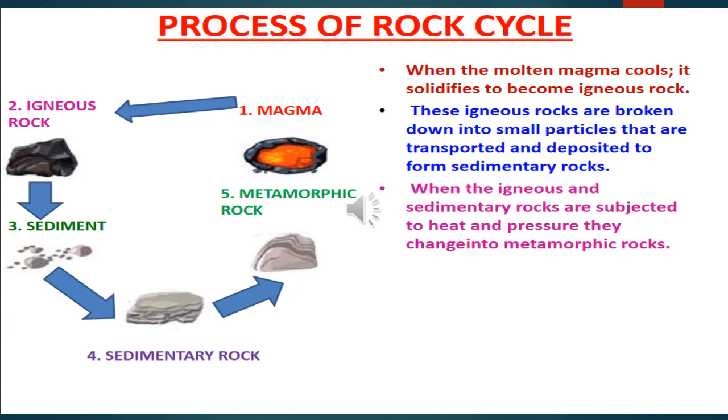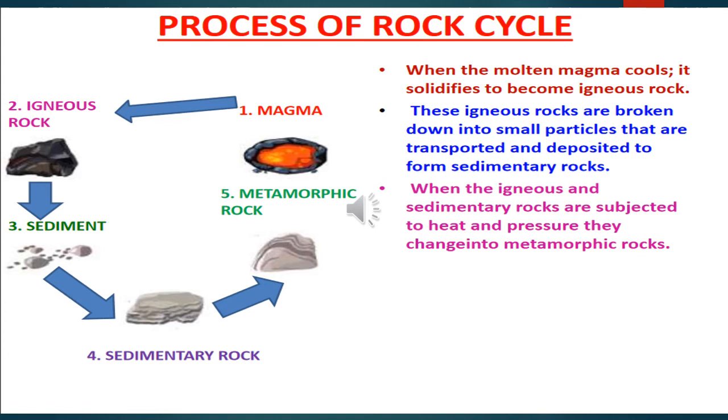So let's understand it. When the molten magma, what is magma and all, you already learned when you learned about igneous rocks. In that video it was explained neatly. When the molten magma cools down, it becomes igneous rocks. Then the igneous rocks, again due to different reasons, break down into small particles. These small particles are called sediments. Then these small sediments are transported and deposited to form sedimentary rocks. They may be transported by wind, water, ice, etc.